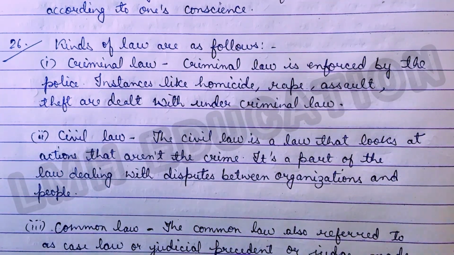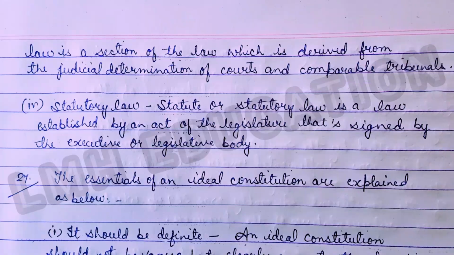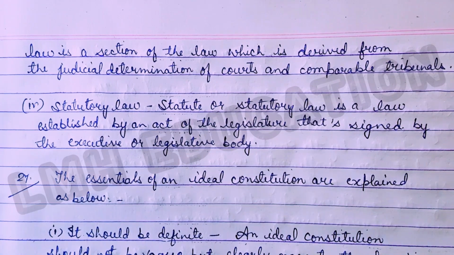Now we'll move on to third kind. Third one is common law. The common law, also referred to as case law or judicial precedent or judgment law, is a section of the law which is derived from the judicial determination of courts and comparable tribunals. Next is fourth one, statutory law. Statute or statutory law is a law established by an act of the legislature that's signed by the executive or legislative body. So in this way, answer of question number 26 is also completed. Now we will move on to answer of question number 27.